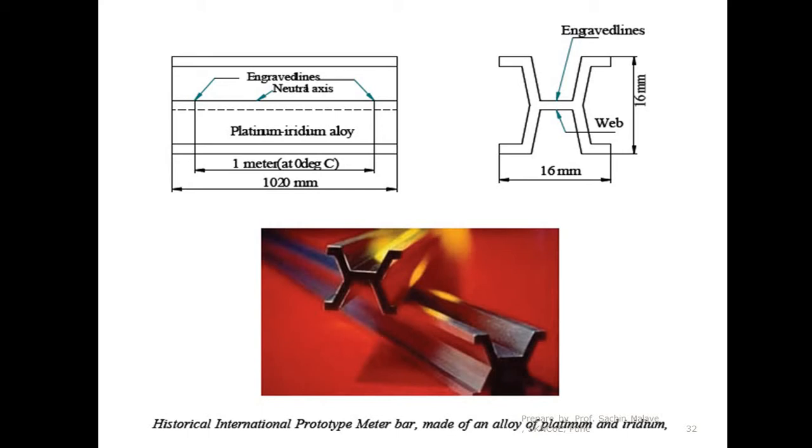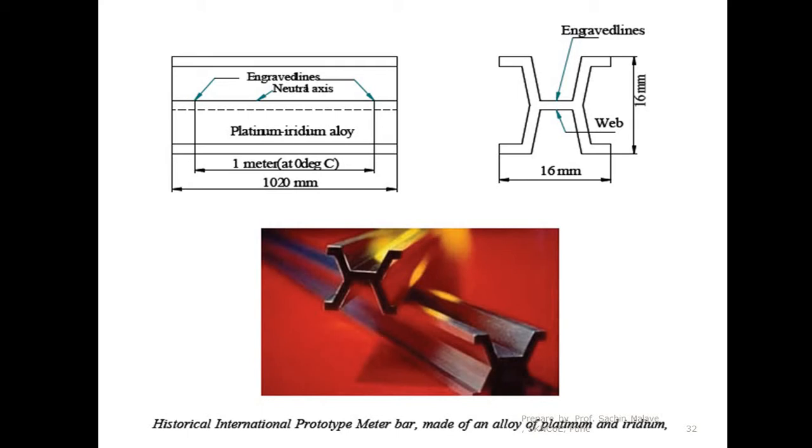The markings are on the central portion. So 10 mm will be left from this side, 10 mm from the other side, and whatever distance is there, that distance is referred to as 1 meter, and this distance is measured at 0 degree centigrade. So this is the standard for the 1 meter.